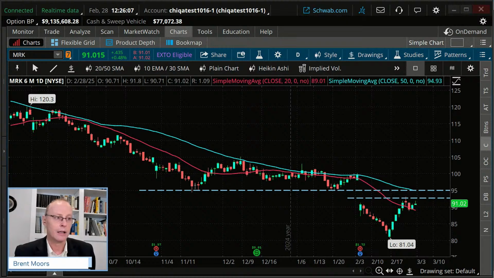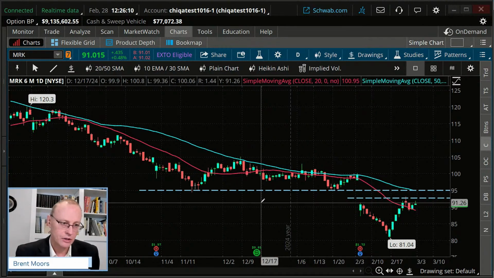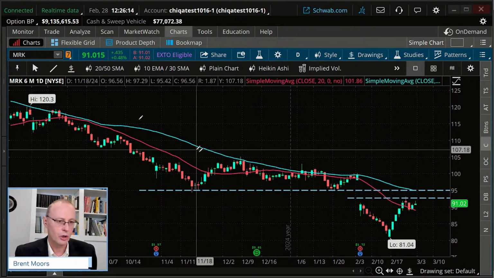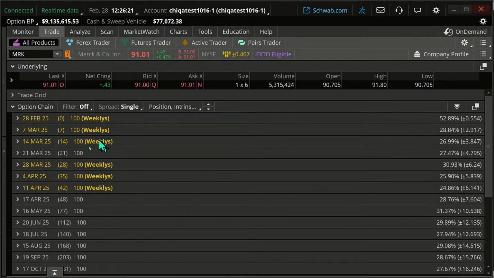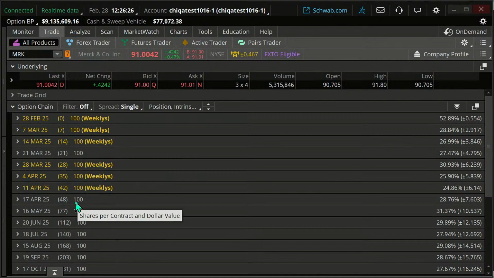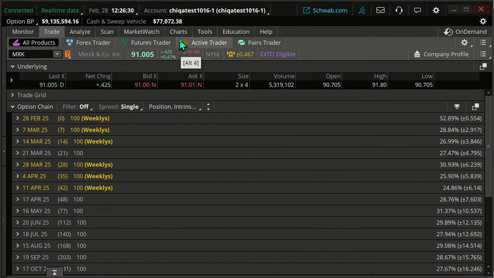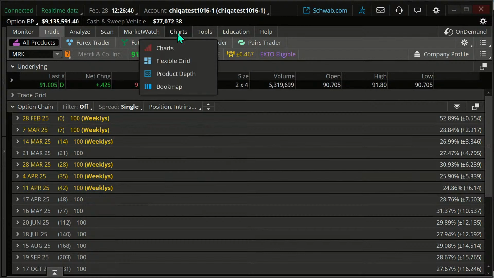So let's go back and we're going to do a similar thing here. We're going to go to Merck. Okay. I'll do a different expiration day. We can go out longer. Now, longer is going to cost us more. That's the downside of longer. The good side of longer is it gives you more time to make more money if it goes your direction. Okay. So let's do it here.